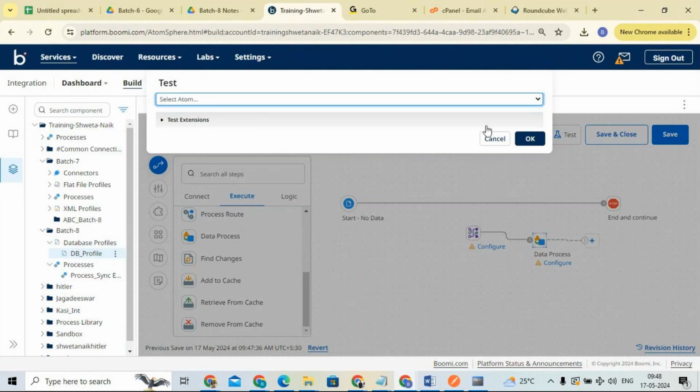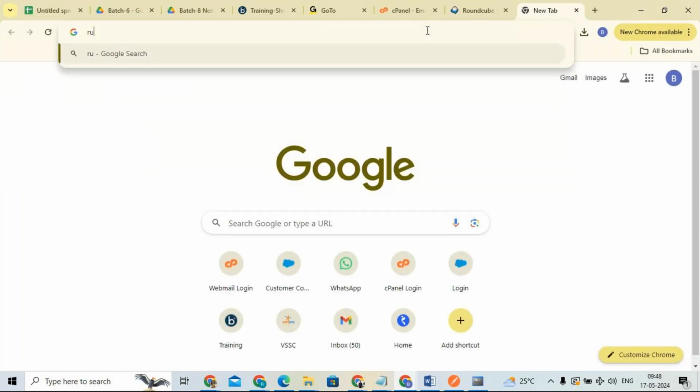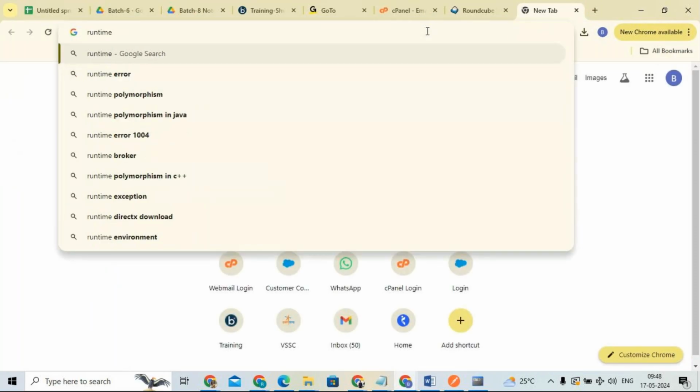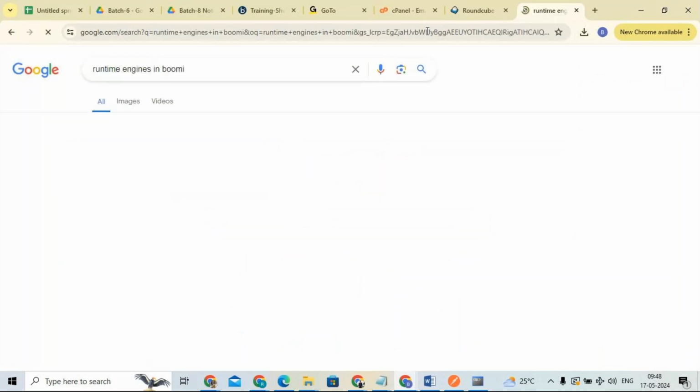Runtime engines in Boomi: we have four types of runtime engines.